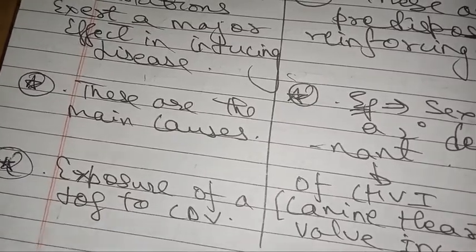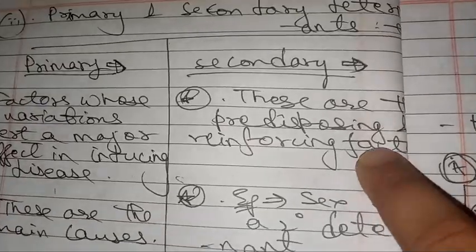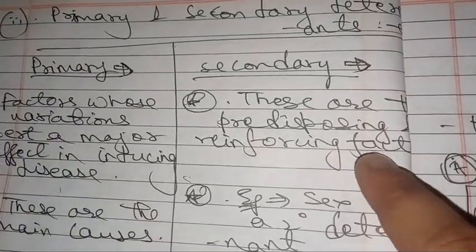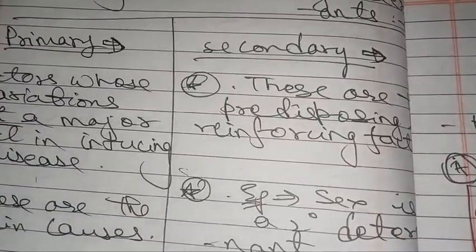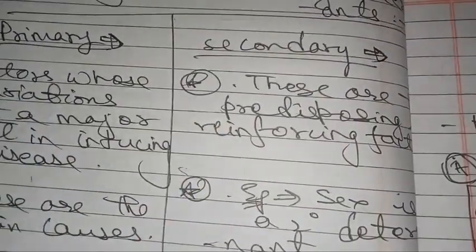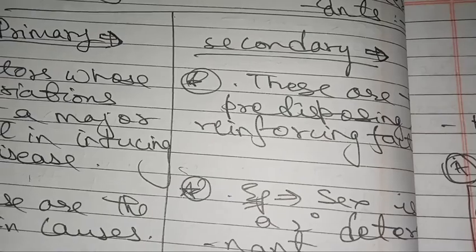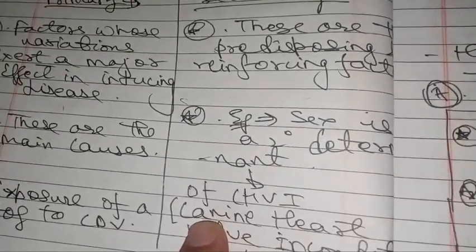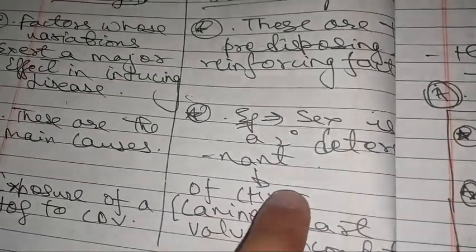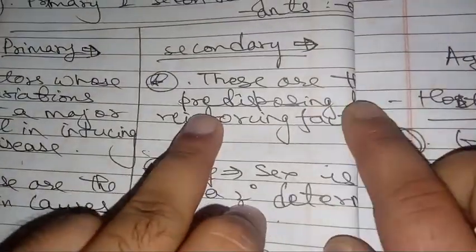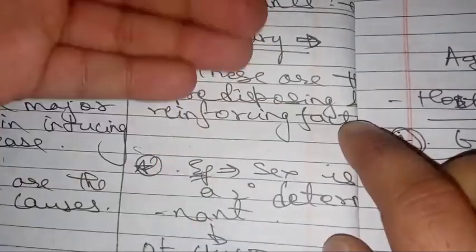Alright. Now next we have secondary determinants. These are the predisposing or reinforcing factors. An example can be that sex is a secondary determinant of CHVI. Let us try to understand this. Secondary determinants are the factors which are predisposing or reinforcing factors.